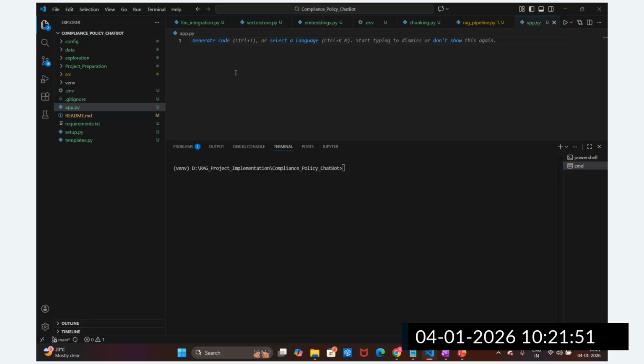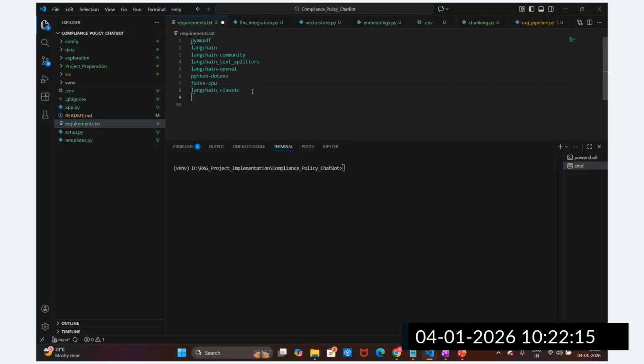In the Streamlit application, guys, the source code is done, right? Once the source code is done, now we have to write this app.py file, and in the app.py file we are going to utilize Streamlit. So we have to install Streamlit also. Let me install it. I'm going to go to the requirement file.